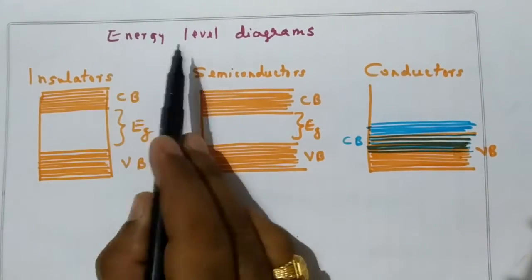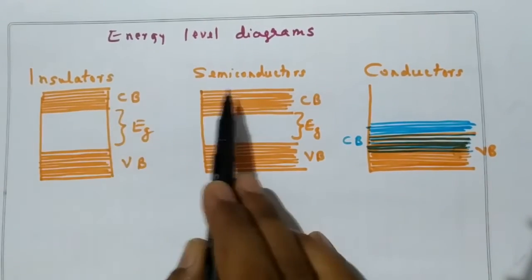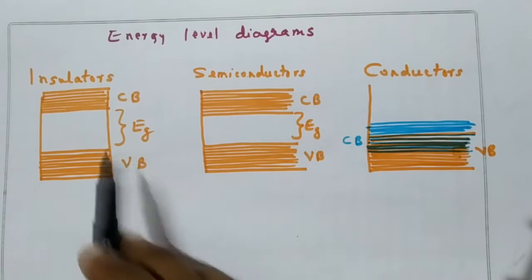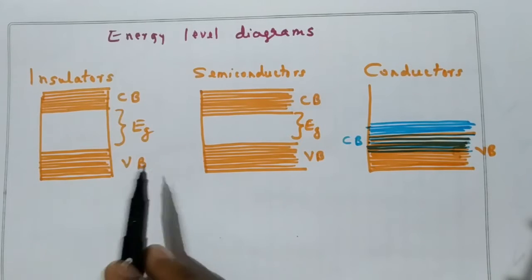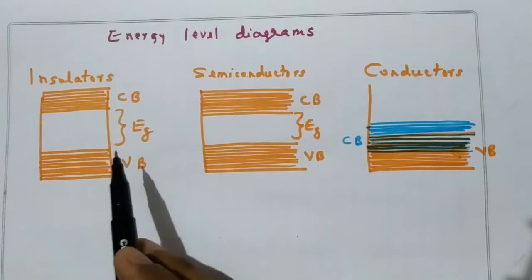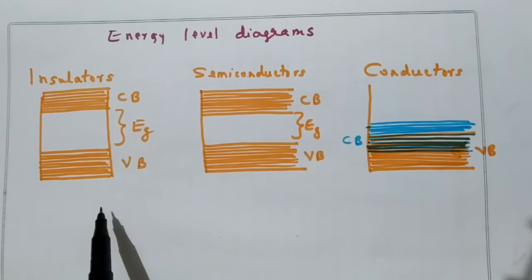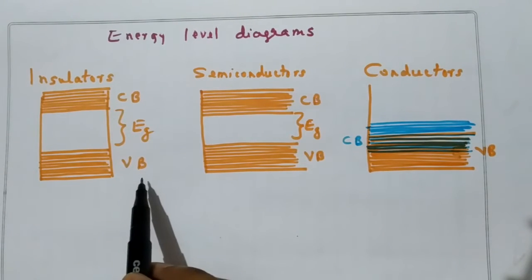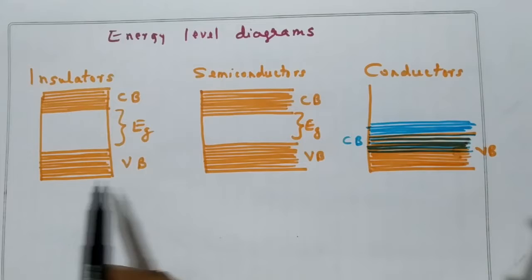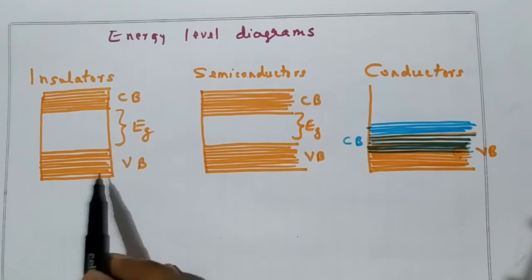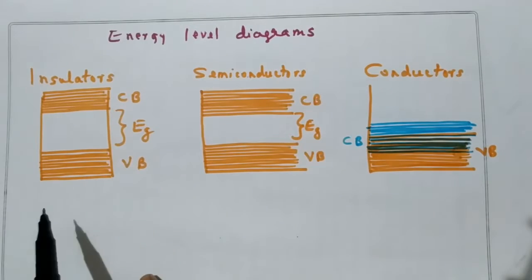The topic is the energy level diagram of insulators, semiconductors and conductors. Now, what is an energy level diagram? An energy level diagram is a diagram which represents the energies of different electrons. Now, you take a system of atoms. Instead of having a discrete energy level, there will be a band of energy levels possessed by the electrons.